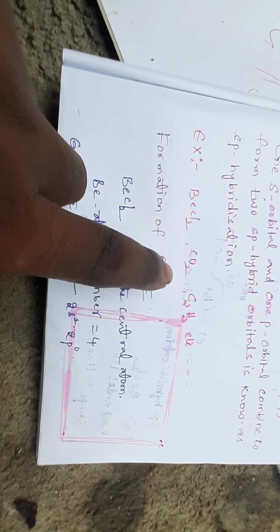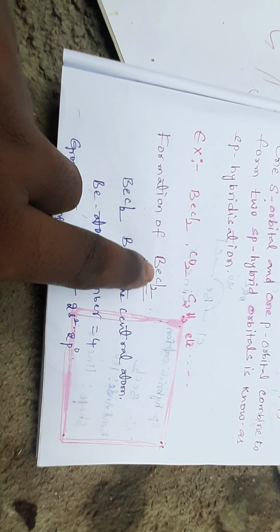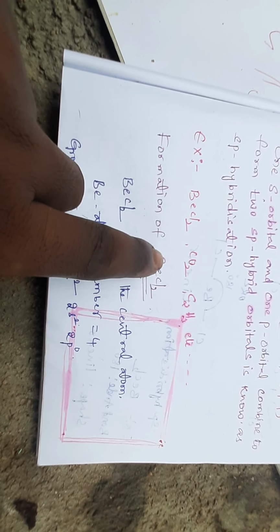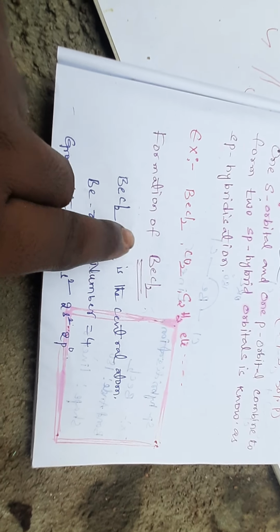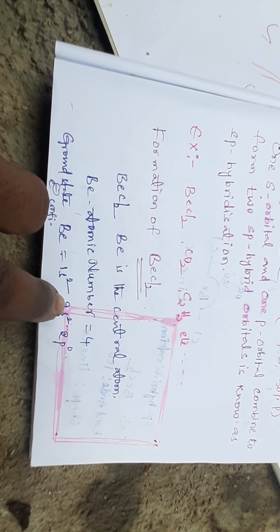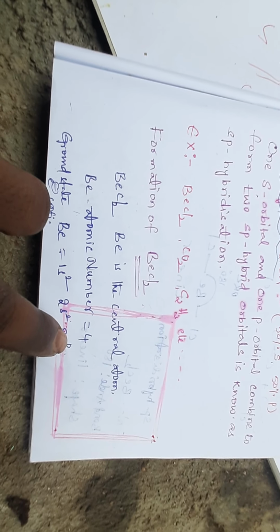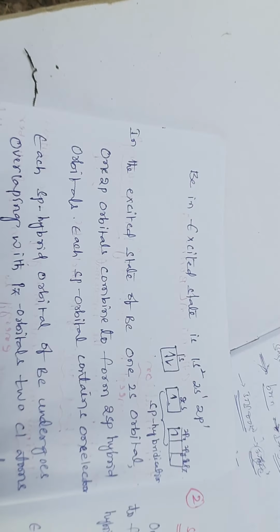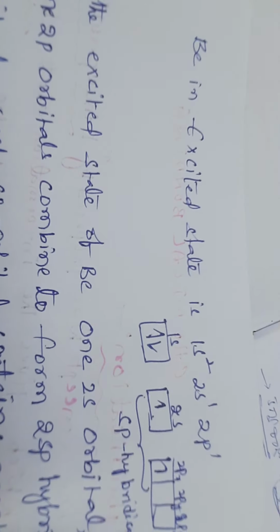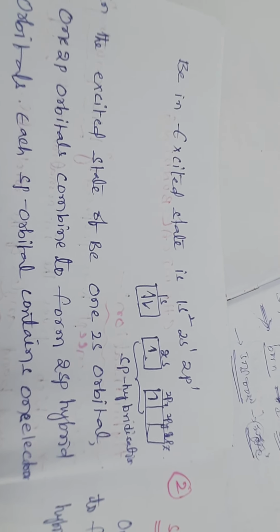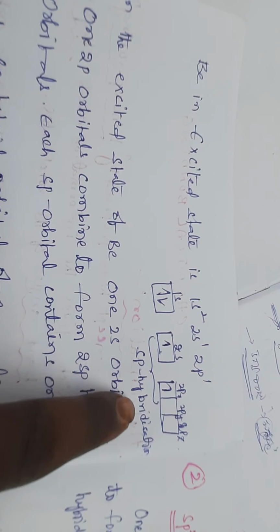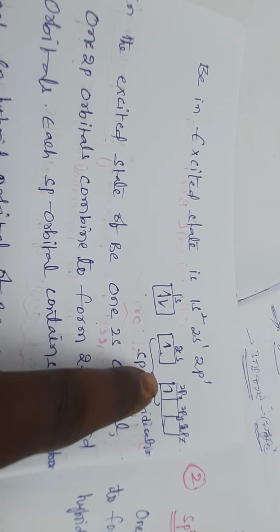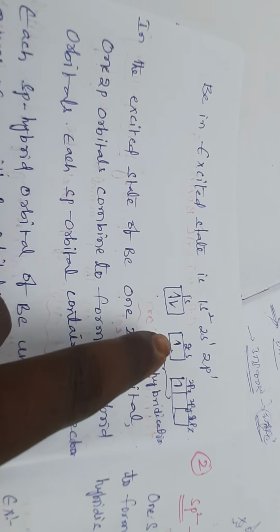In beryllium dichloride, the beryllium atom is attached to chlorine atoms. For that purpose, the central atom must accommodate two electrons for bonding, so one electron from the 2s orbital is promoted to the 2p orbital. Write down the excited state electronic configuration of beryllium: 1s2, 2s1, 2p1. So the central atom beryllium undergoes sp hybridization, and each orbital contains one electron.